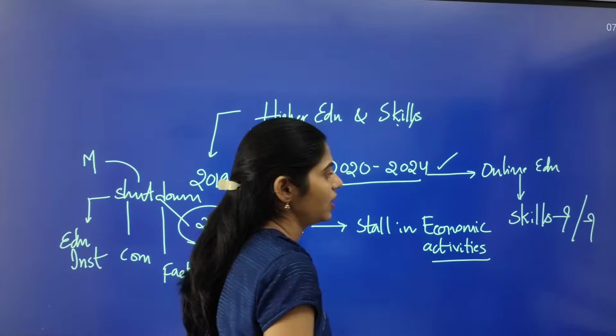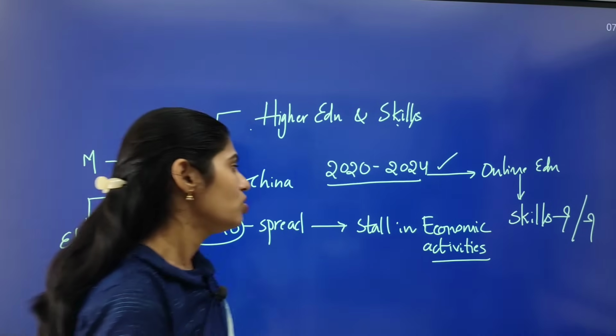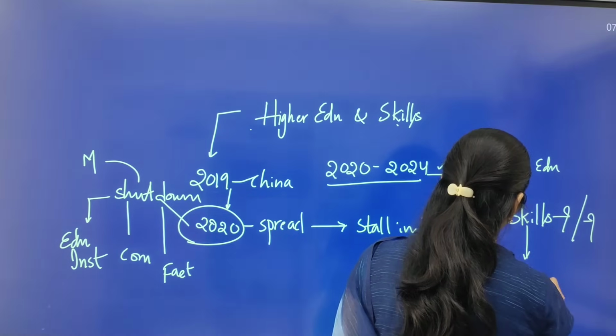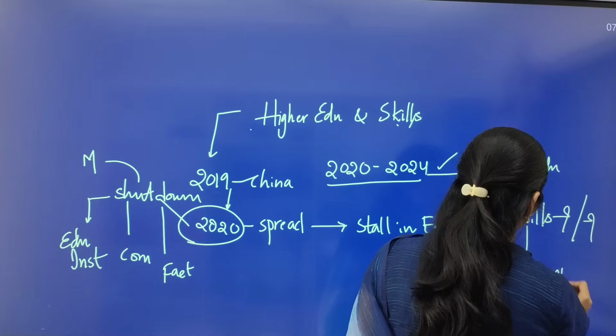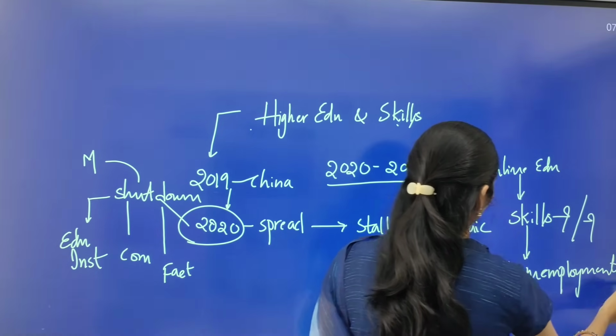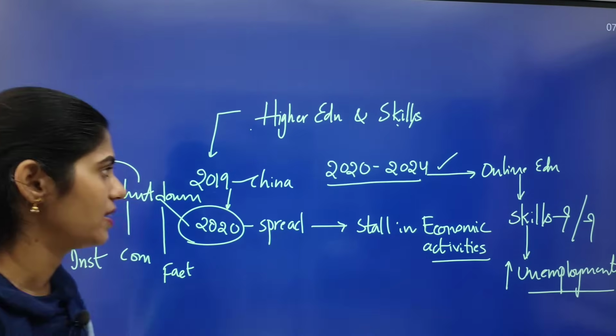If they do not have skills, that will further increase unemployment. This is the issue mainly discussed in this article.